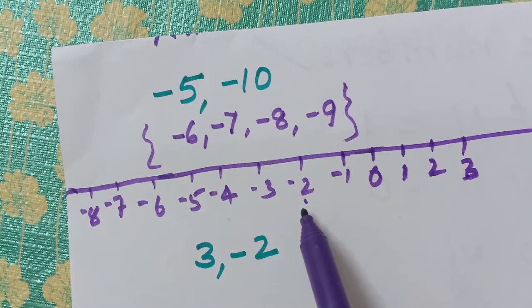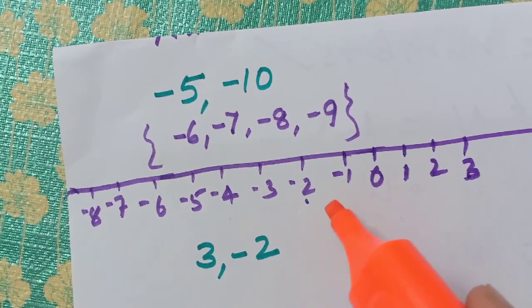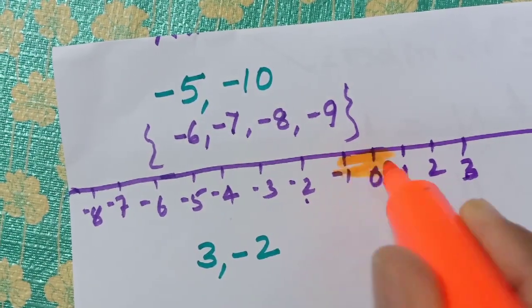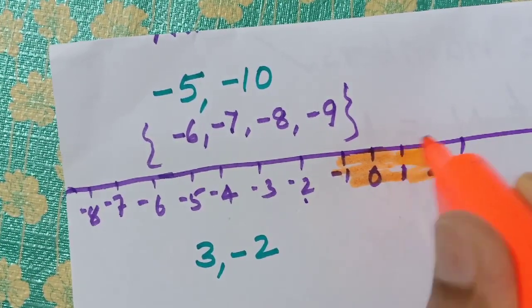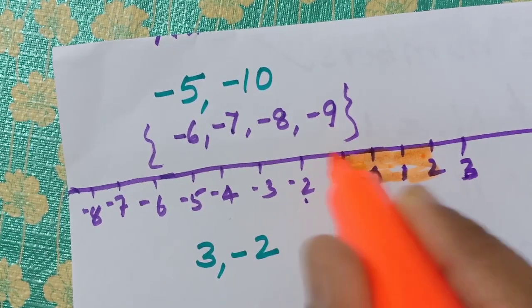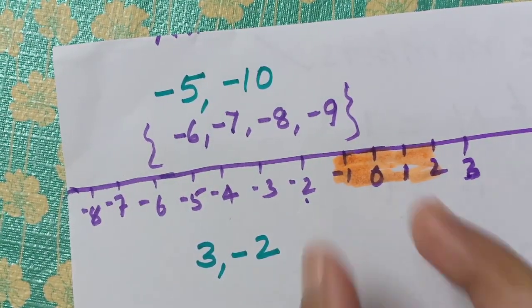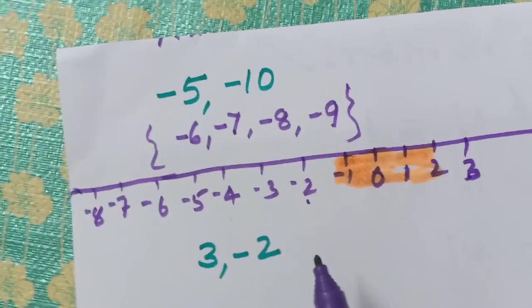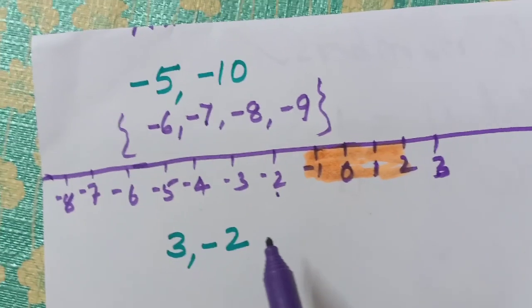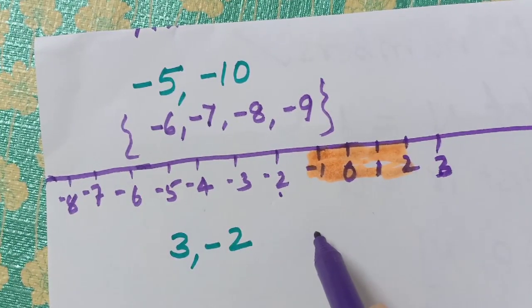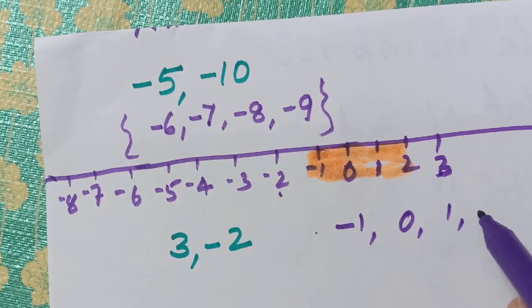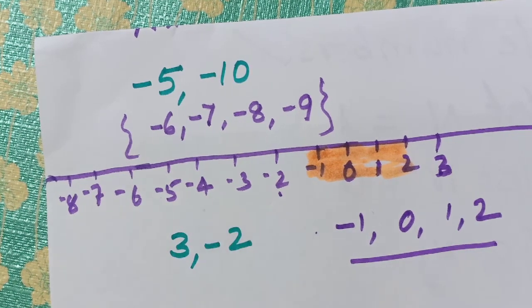Okay, what are the numbers coming between minus 2 and 3? These are the numbers, right or not? These are the numbers coming between minus 2 and 3. Between means the middle. What all numbers are there between that? Minus 1, 0, 1 and 2. These are the numbers coming between them.